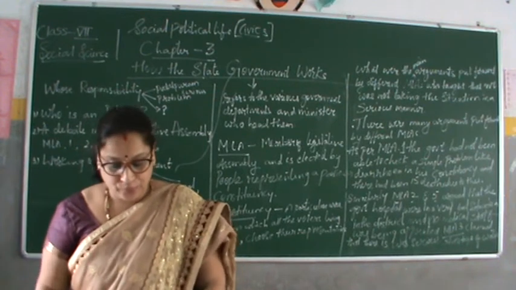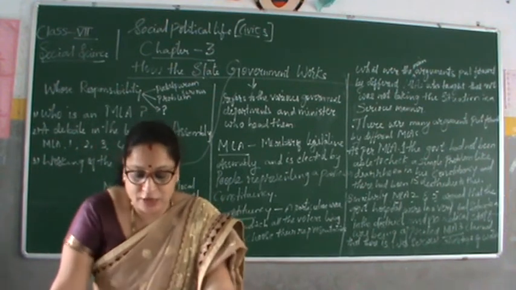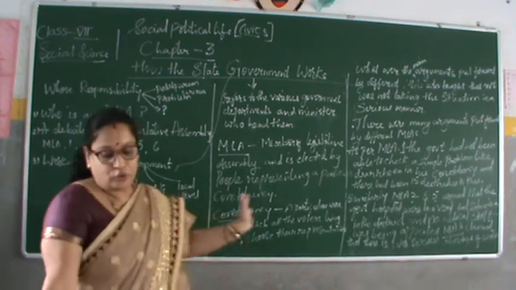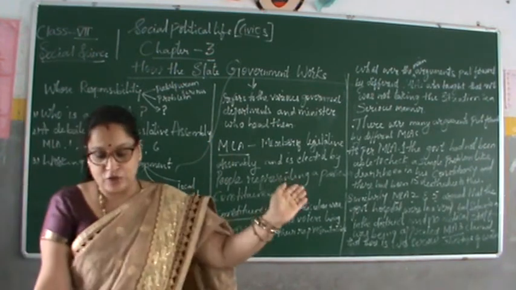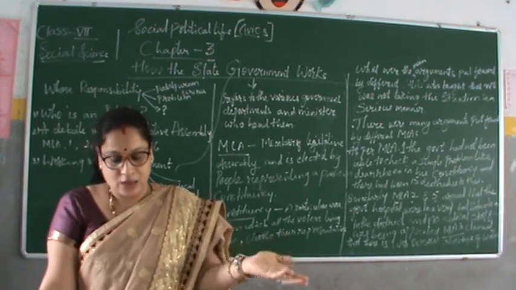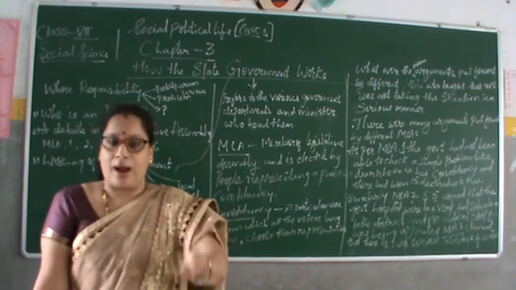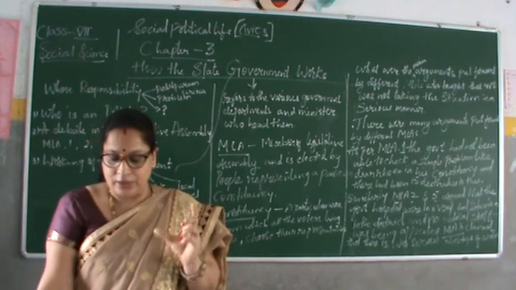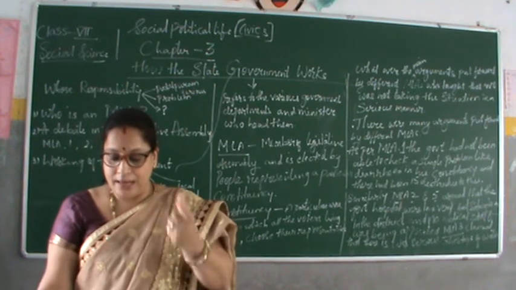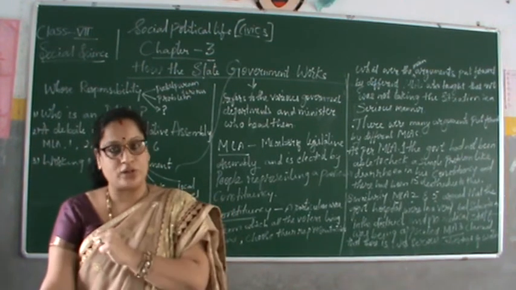Here we come to know about the Member of Legislative Assembly. We already told that the MLA is elected to the legislative assembly by the people. So what does majority party mean? The ruling party is called the majority party, the one whose MLAs have won more than half of the constituencies.